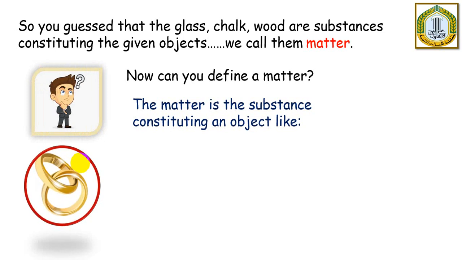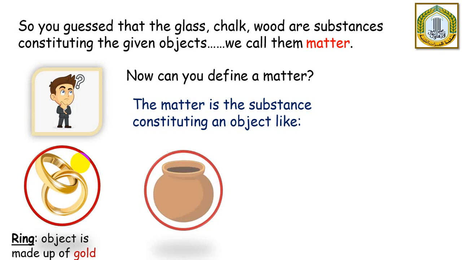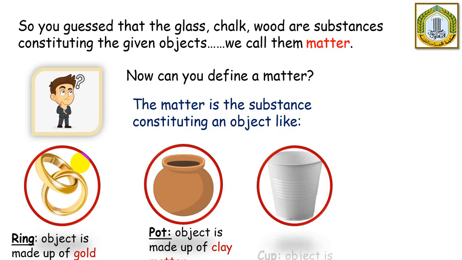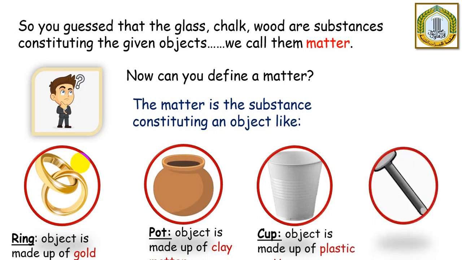And this is like the ring, which is made up of gold, the pot, which is made up of clay matter, the cup, which is made up of plastic, and the nail, which is made up of iron. All of these are types of matter. When we say gold, clay, plastic, and iron, these are different substances which make up different objects.